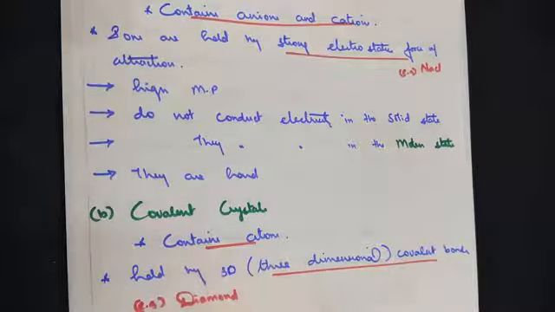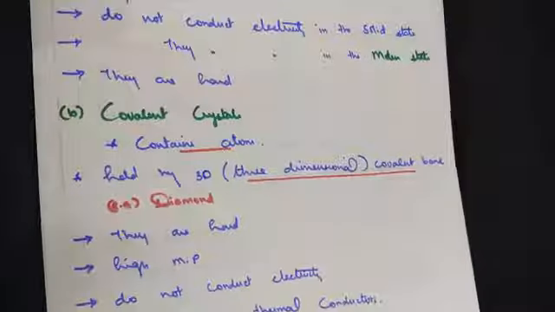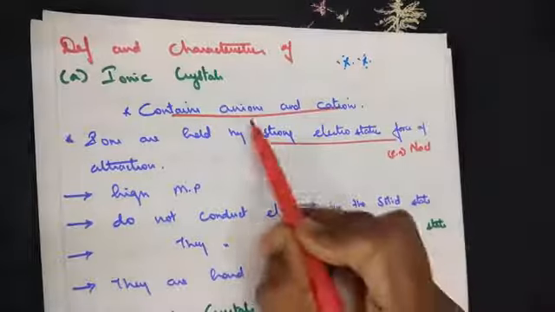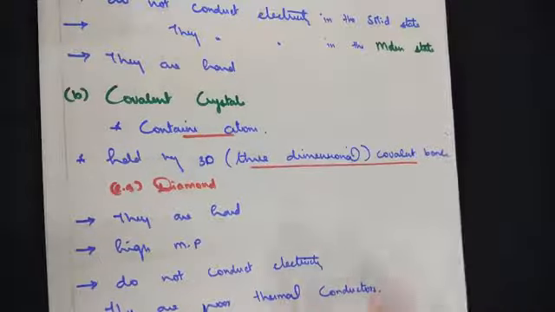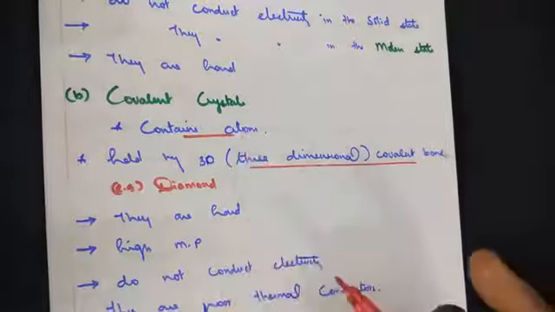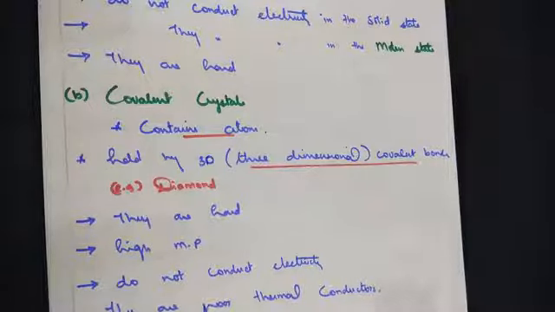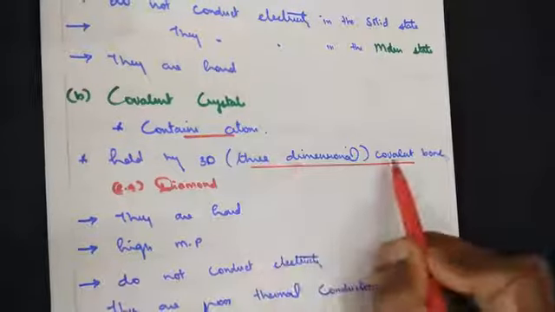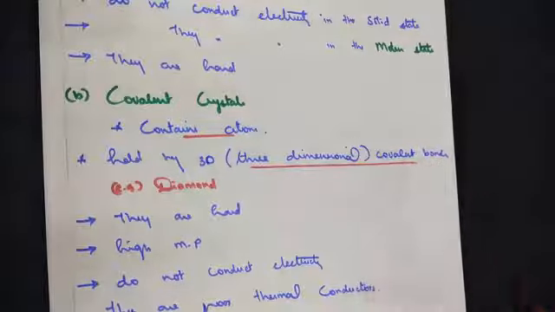Moving on to the second type of crystal, that is covalent crystal. Ionic crystals are made up of anions and cations. Covalent crystals are made up of atoms. I told you solids are made up of ions or atoms or molecules. So ionic crystals are made up of ions. Covalent crystals are made up of atoms held by three-dimensional covalent bonds.